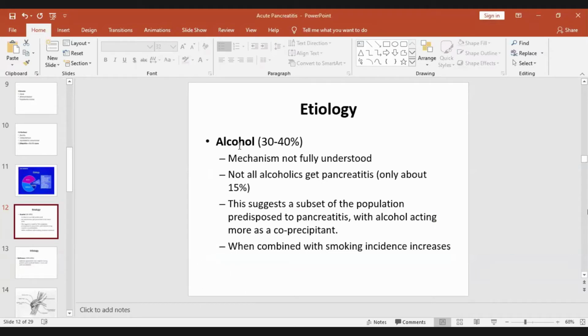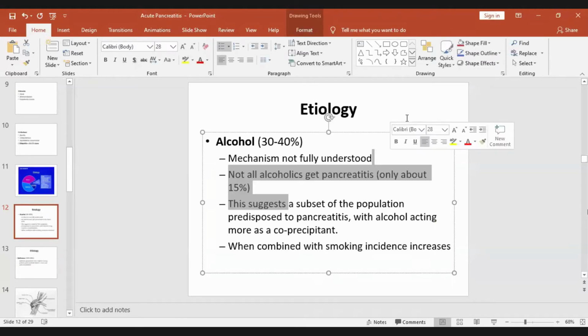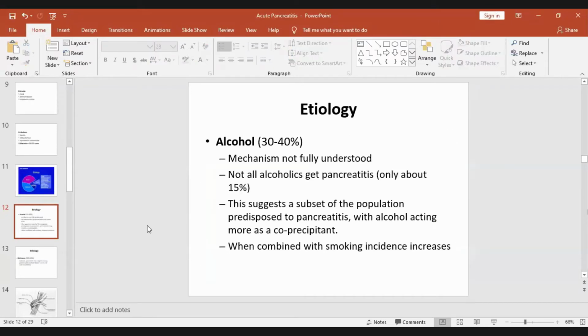So the exact mechanism of alcohol causing acute pancreatitis is not known. They say it causes sphincter spasm or narrowing or contraction of the sphincter. That's why there is an obstruction. Some say there is thickening of the pancreatic secretion and bicarbonate secretion is decreased. Or whether it is a toxic effect of the alcohol, that is, alcohol metabolites act on the pancreas and lead to acute pancreatitis. But we don't know the exact mechanism.